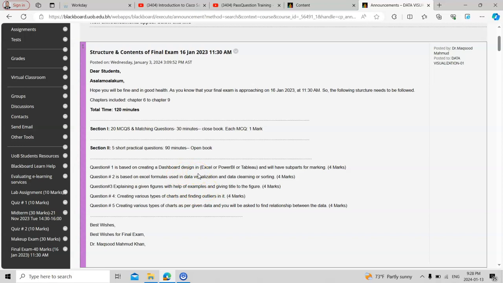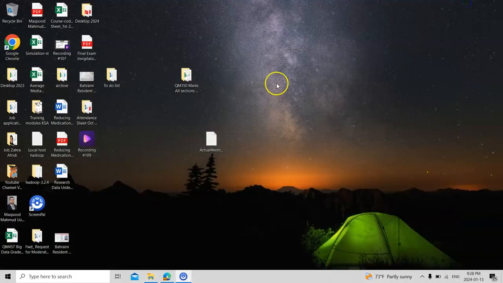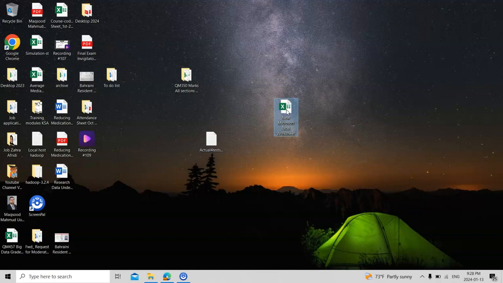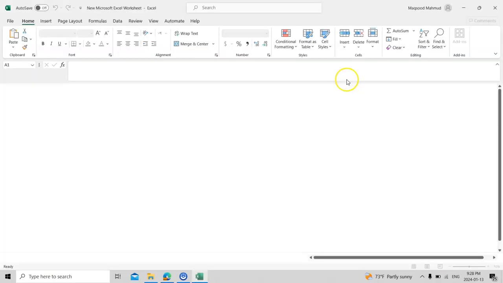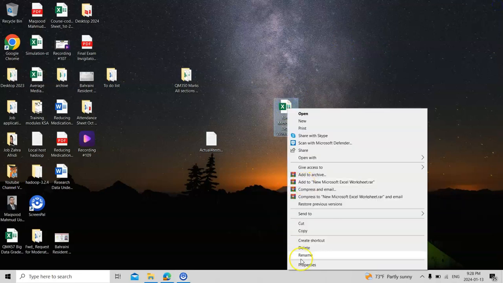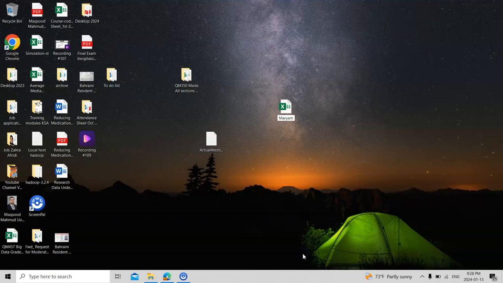You need to create a single Excel file, for example, question 1 on the first sheet, question 2 on the second sheet, question 3 on the third sheet. Let me give you some examples, because sometimes students create multiple files, and it becomes problematic for me and for you as well. You can write your name like this. For example, your name is Mariam and your ID number is 32456. You need to write it like this, and then final exam DB.